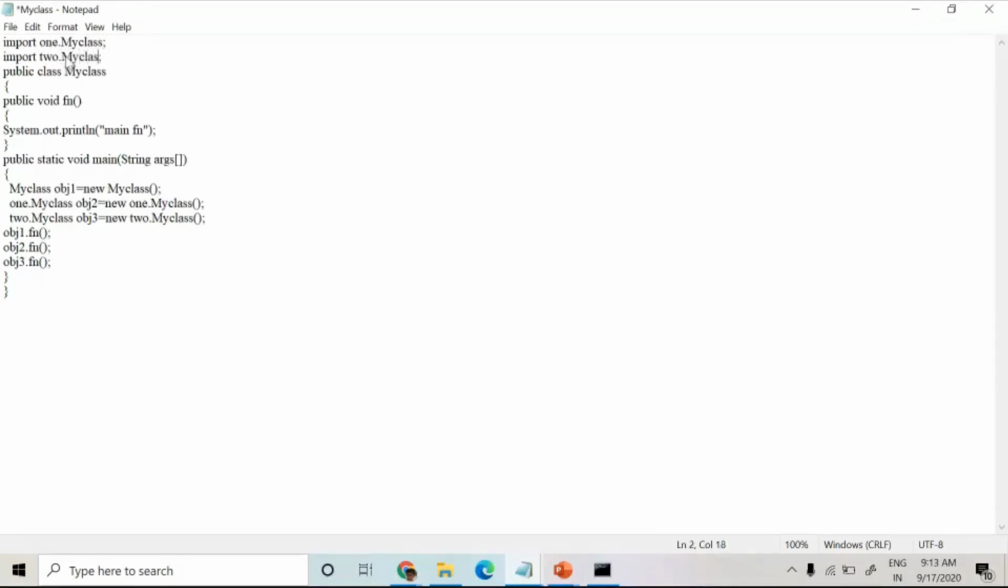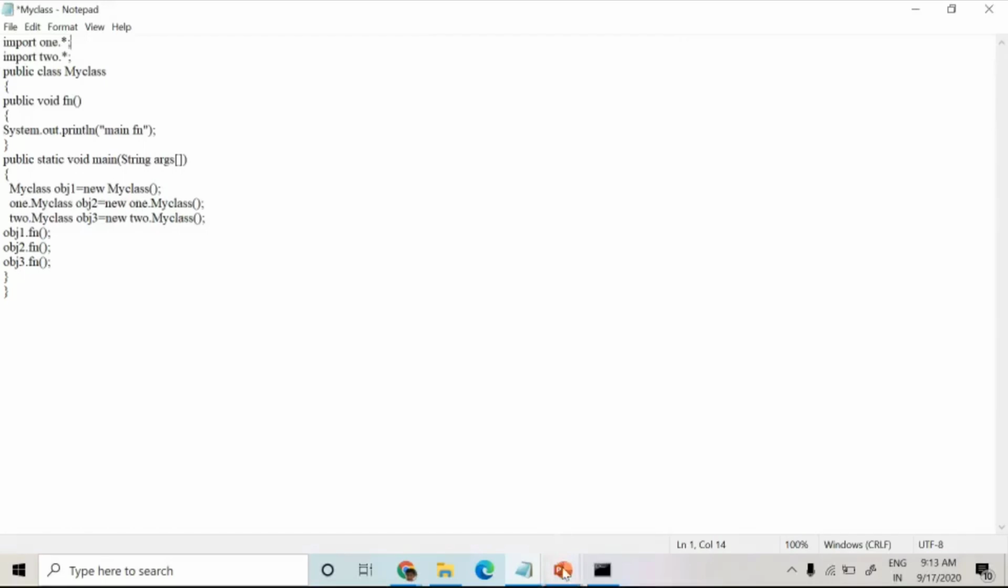If package 1 has more than one class, but I am using 1 dot MyClass, I can access only MyClass alone. If I am giving dot star, then I can access all the classes of that package. In this example program, I have written only one class file, so I can access all the classes, but dot star will not access the sub package. This dot star is not used to access the sub package. It is only used to access the classes of the package.